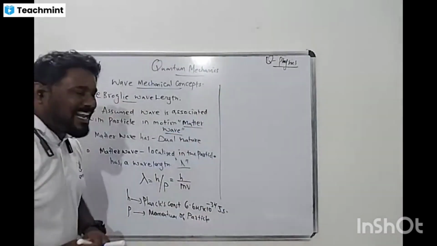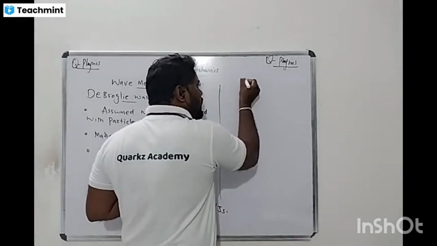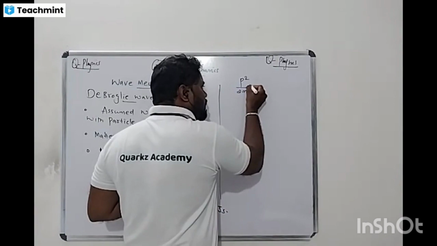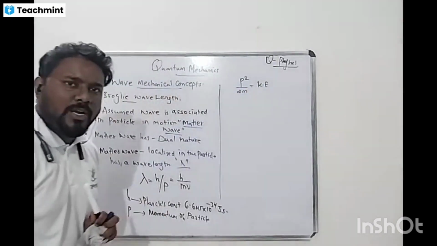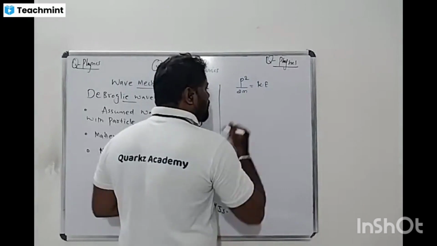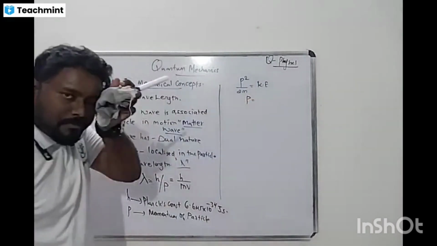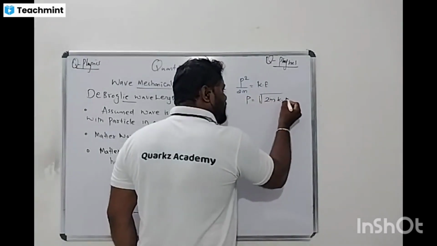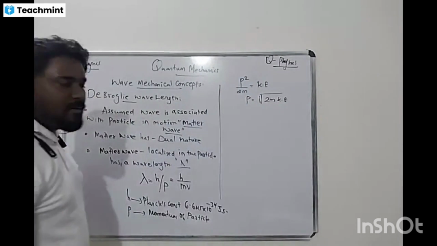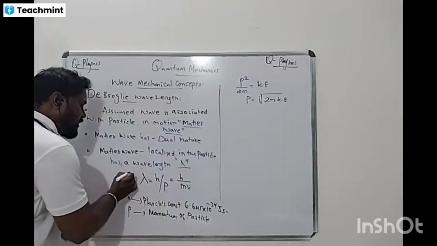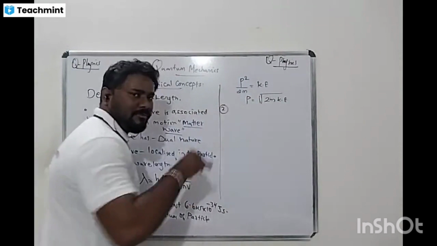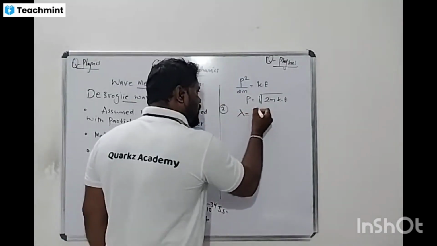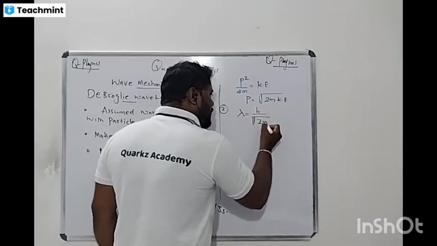Now we know the kinetic energy relation, very important. What is the relation between kinetic energy and momentum? Kinetic energy E is equal to p squared divided by 2m. If you want to calculate momentum, what is the formula? p is equal to root of 2m times kinetic energy. Can we substitute here? We are going to solve problems based on this equation. So lambda is equal to h divided by root of 2mE, where E is the kinetic energy.